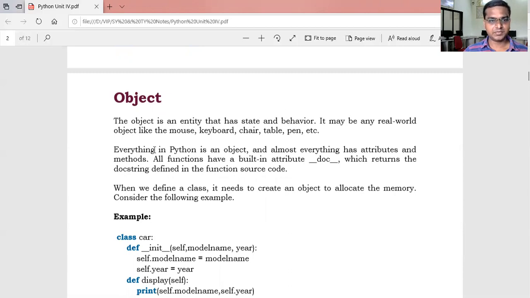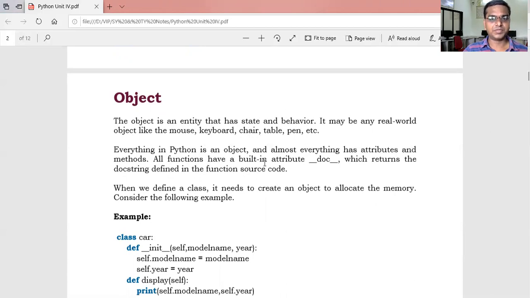It may be a real world object like mouse, keyboard, chair, table, pen. These also come under the category of objects. Everything in Python is an object and almost everything has attributes and methods. So everything is considered an object, and for that object, everything is an attribute and method.